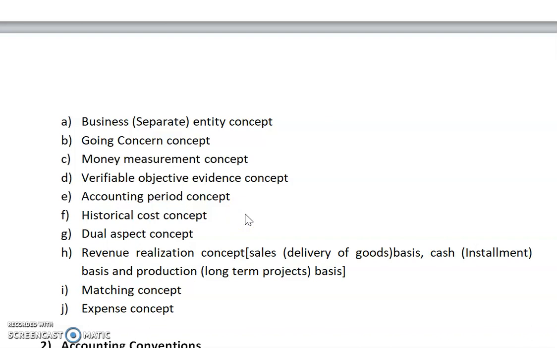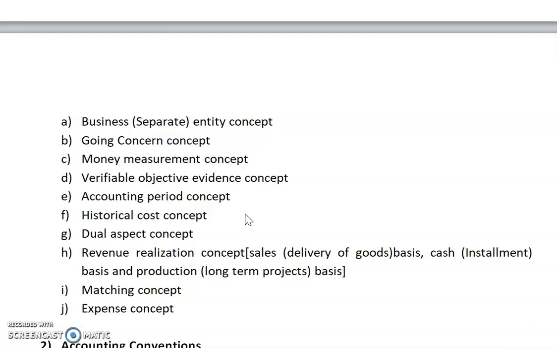Our accounts are maintained on a dual aspect basis, meaning both entities have an impact on two accounts. Debit is always equal to credit, or outside liabilities plus capital equal assets, in accounting equation manner. It should be necessary.